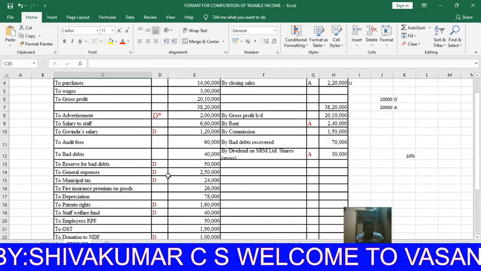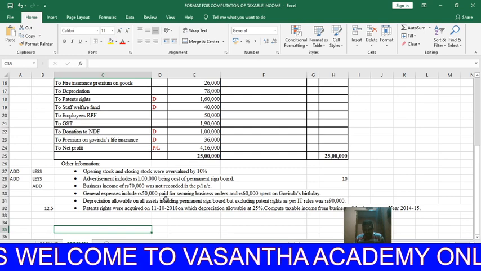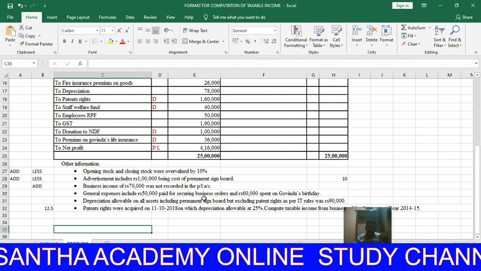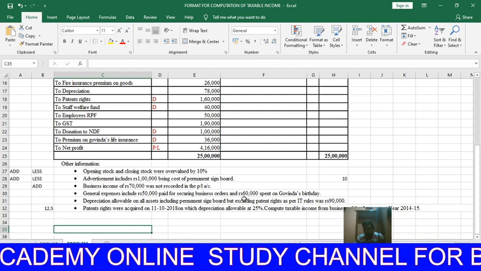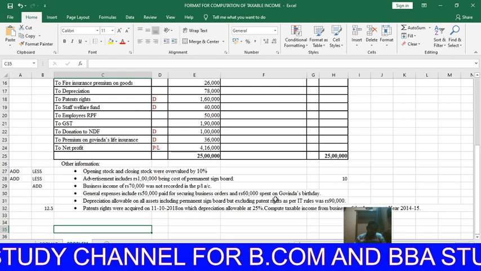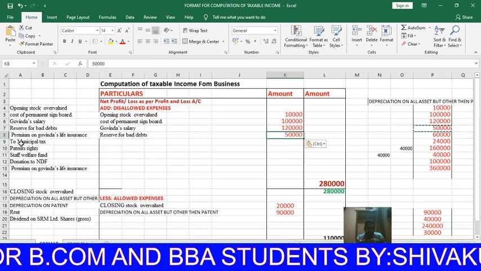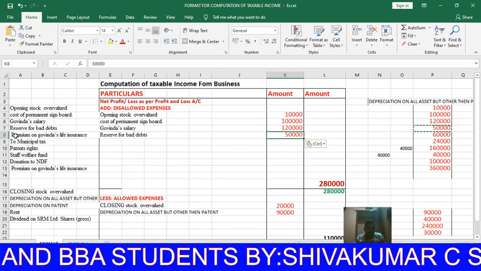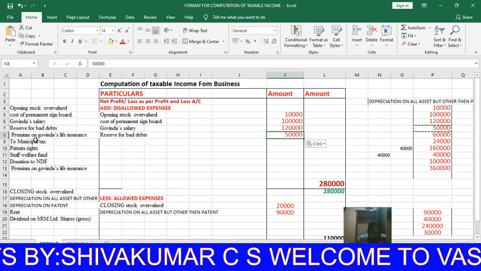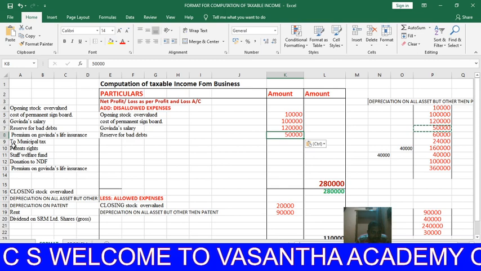Next, general expenses 2,50,000. General expenses including 50,000 paid for securing the business. Okay, it is considered for business. Out of that, 60,000 is spent for Govinda's birthday. Remaining 1,40,000 is assumed as spent for business purposes. Now 60,000 is disallowed expenses, for Govinda's birthday.